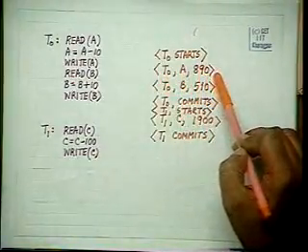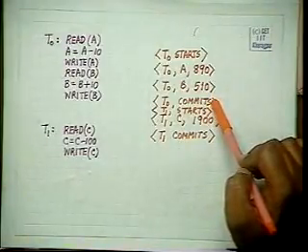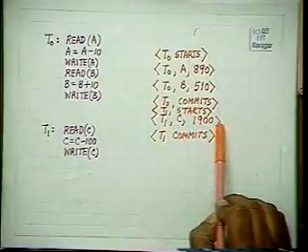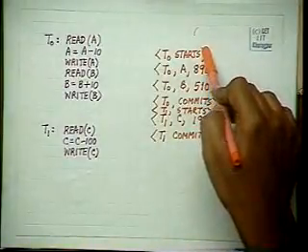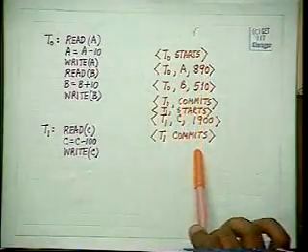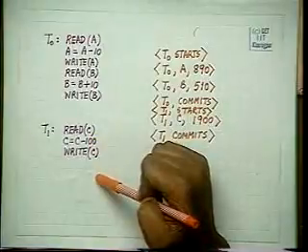A is made 890, B is made 510 and that is over. It will see for T1 start and commit is there, so it will write 1900 onto the disk. So if we just see those transactions for which start and commit is there and write down their values onto the disk, then we are through. We have recovered from the failure. Even if anything else has happened in between, we will get the database to a state which is supposed to have been if these two were fully executed.